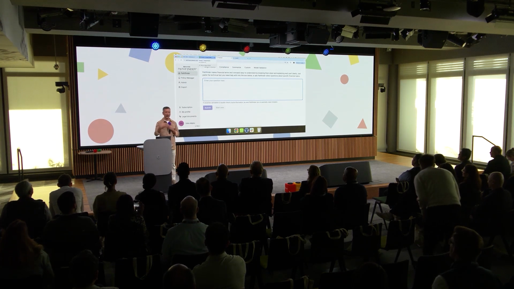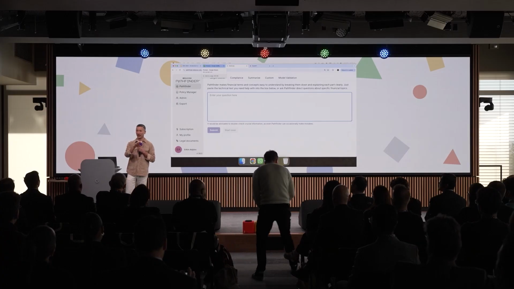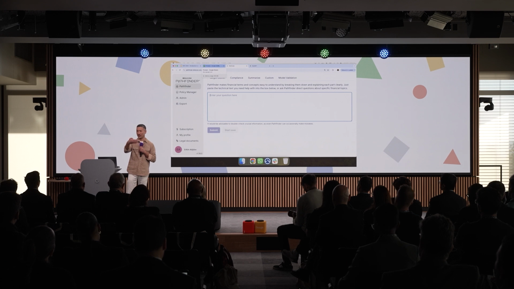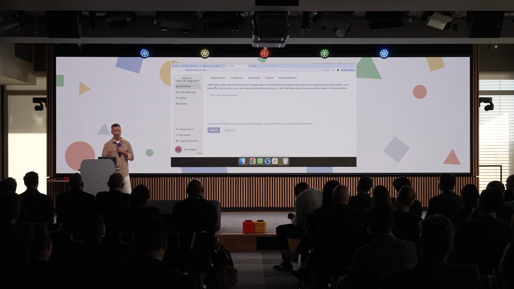So Jargon Buster, what kind of jargon? For the compliance tab, when it's explaining the alert and why it is a true positive, it's actually useful for junior compliance analysts. Anybody who's reviewing alerts and has no idea if this is a true positive or not can go and ask for an explanation. But Jargon Buster, I think, is going to be really useful for anybody in finance. Okay? And let's go to some of the prompts that I have here.